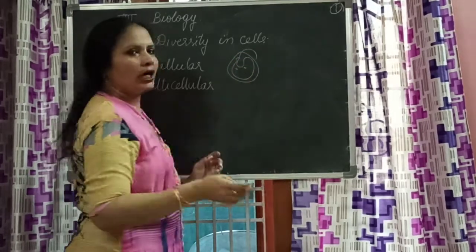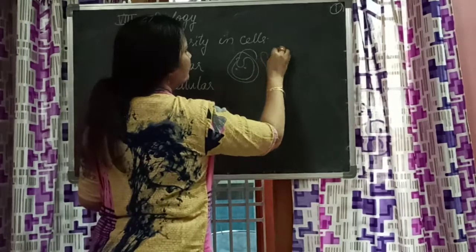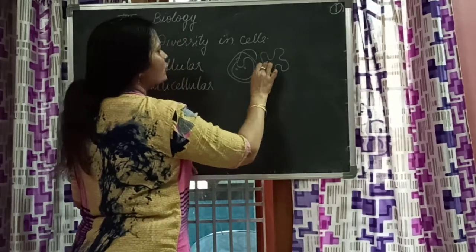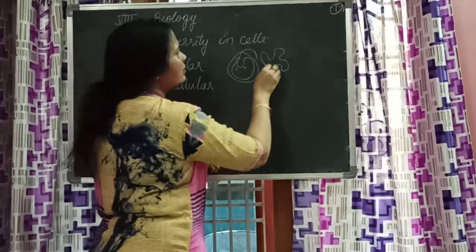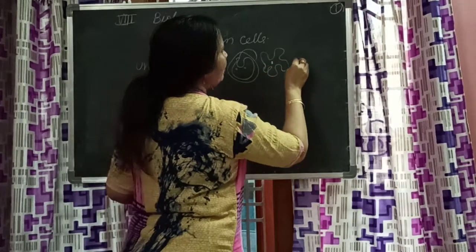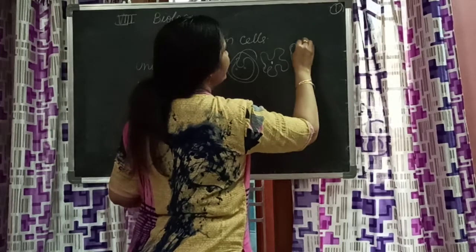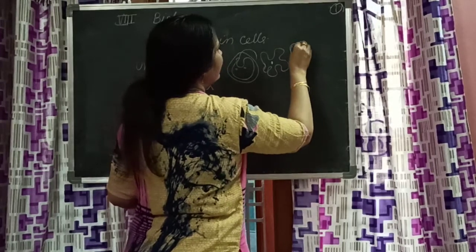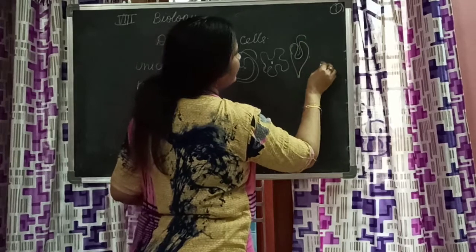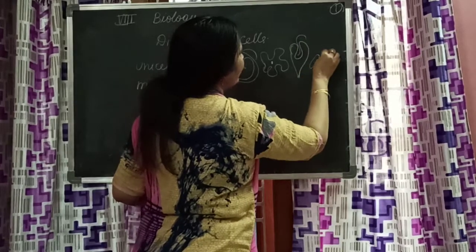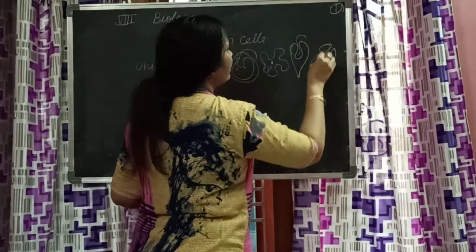Amoeba looks different. Then Paramecium, and this is Euglena, which looks different. And then Escherichia coli, it looks different.